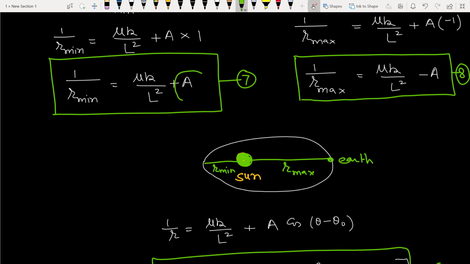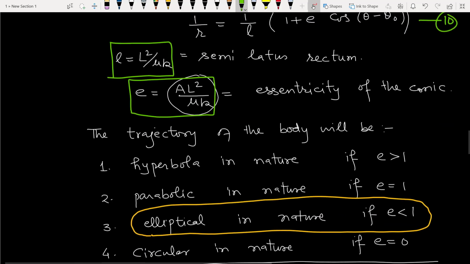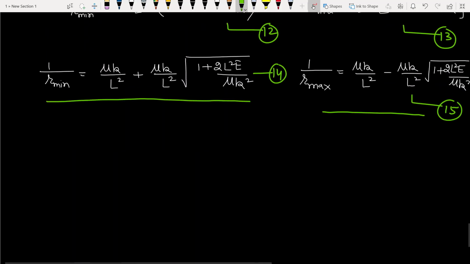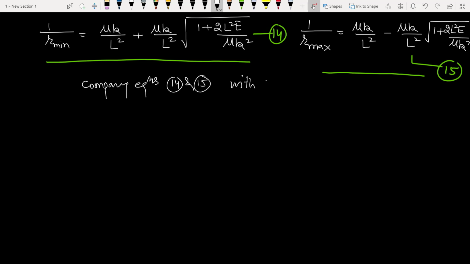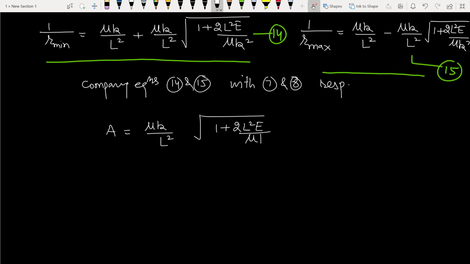From that we will get the value of capital A. Comparing equations 14 and 15 with 7 and 8 respectively, we get capital A is equal to mu k upon L square times the square root of 1 plus 2 L square E upon mu k square.